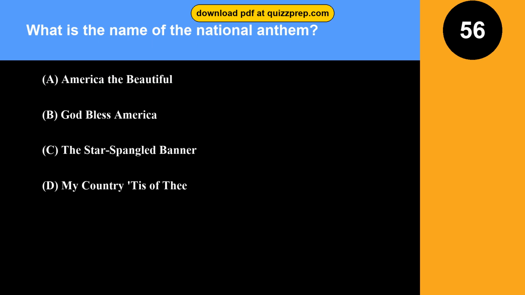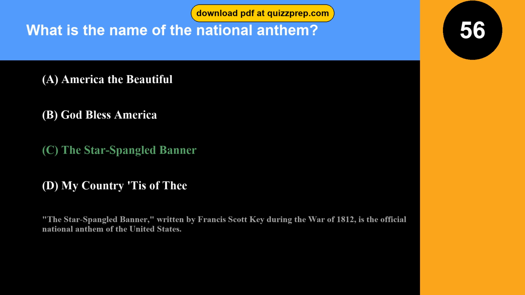Question 56. What is the name of the national anthem? Option A. America the Beautiful. Option B. God Bless America. Option C. The Star-Spangled Banner. Option D. My Country, 'Tis of Thee. The correct answer is option C. The Star-Spangled Banner. The Star-Spangled Banner, written by Francis Scott Key during the War of 1812, is the official national anthem of the United States.